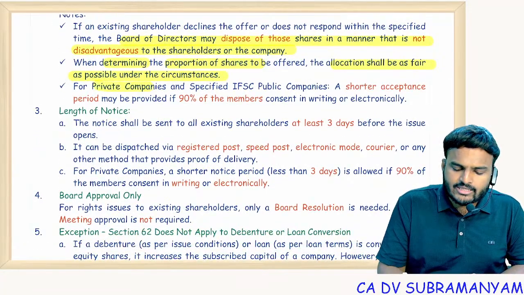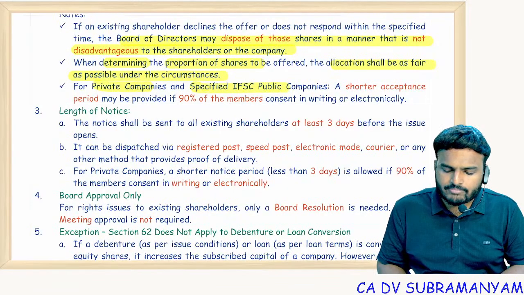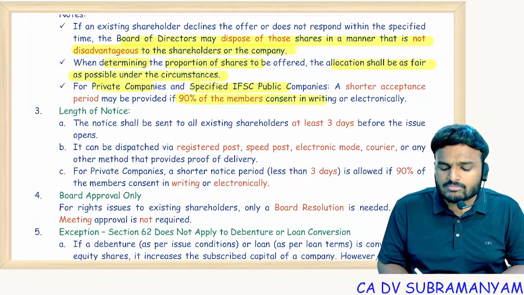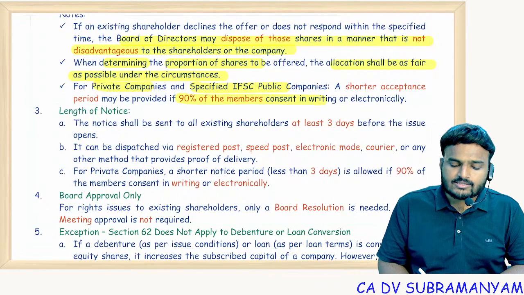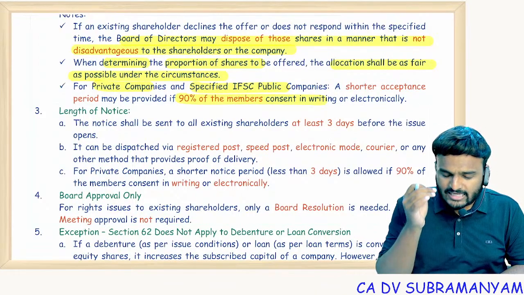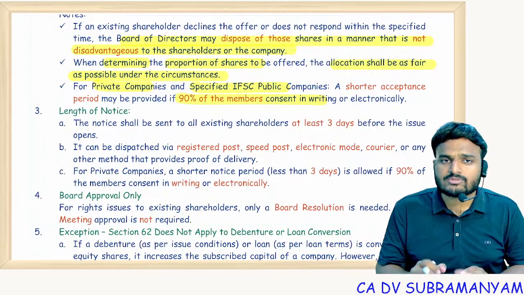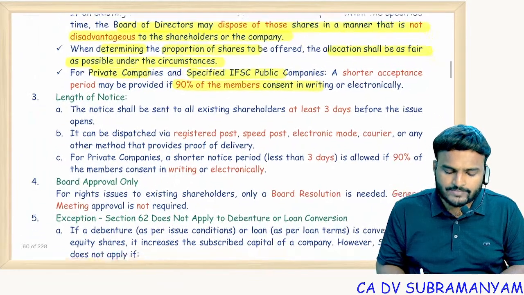If you're a private company or a specified IFSC public company, a shorter period is also allowed with 90% of the members' consent in writing. So that 7-day time limit for acceptance can be reduced with the 90% approval of the members.